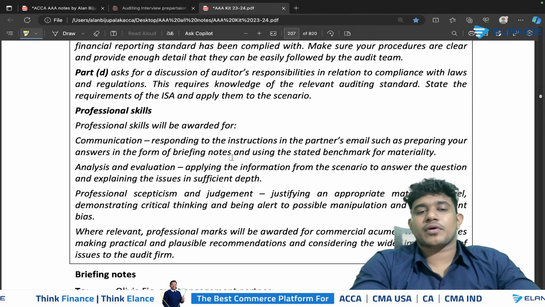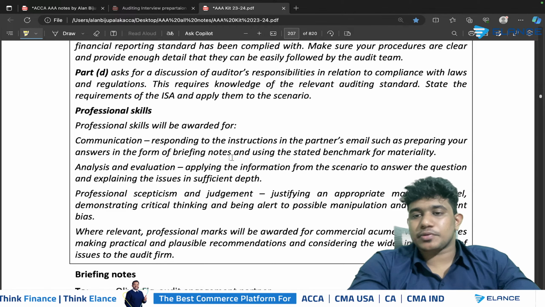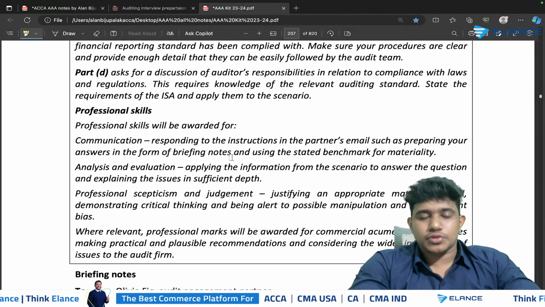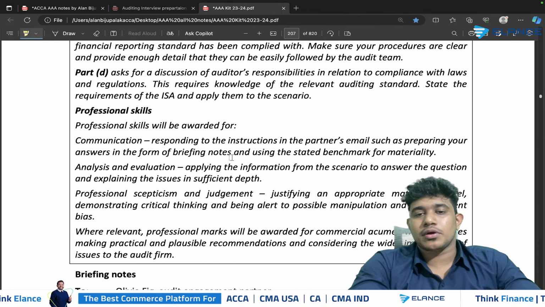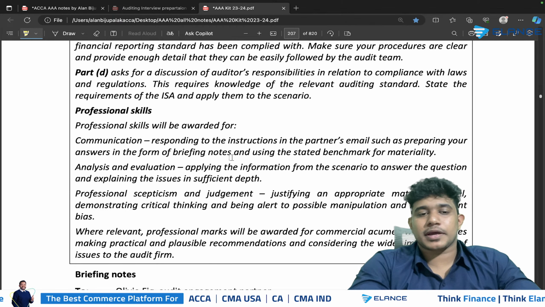When it comes to professional skepticism and judgment, you will be getting professional marks for appropriate computation of the materiality and for the critical thinking. And when you use the possibilities of having managerial bias and all in the scenario, and when you connect it to the financial figures by performing analytical procedures, you will be getting marks.